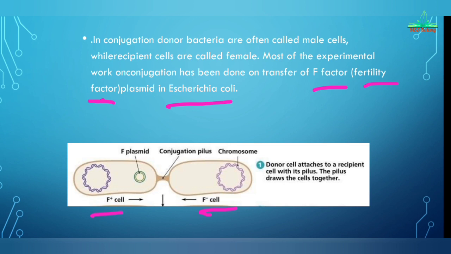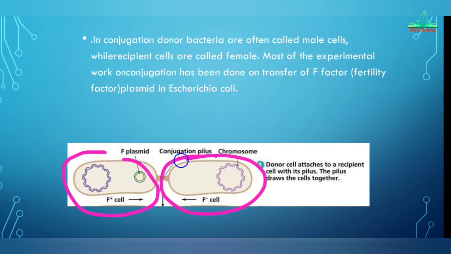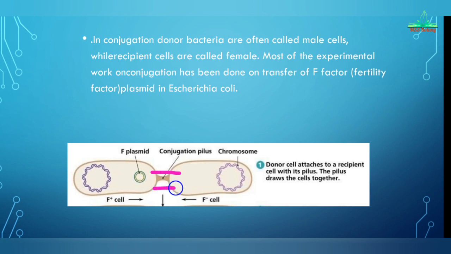In this diagram, here is the male bacteria, here is the female bacteria. Male bacteria will transfer the genetic material to the female bacteria with the help of this conjugation tube. The donor cell attaches to the recipient cell with the pilus. We know that there are many pili present on the bacterial cell wall.